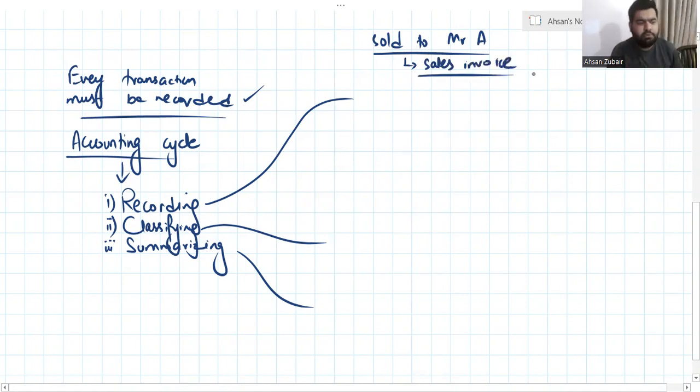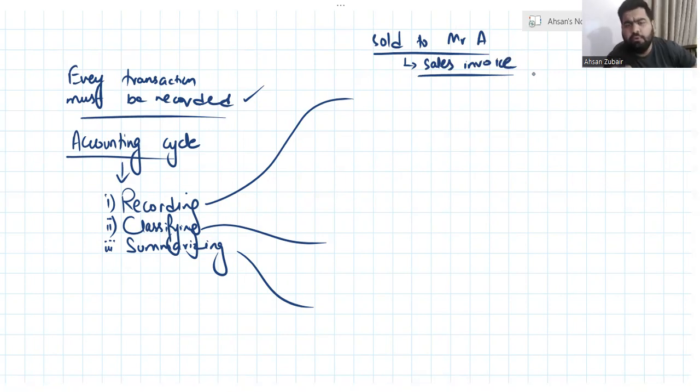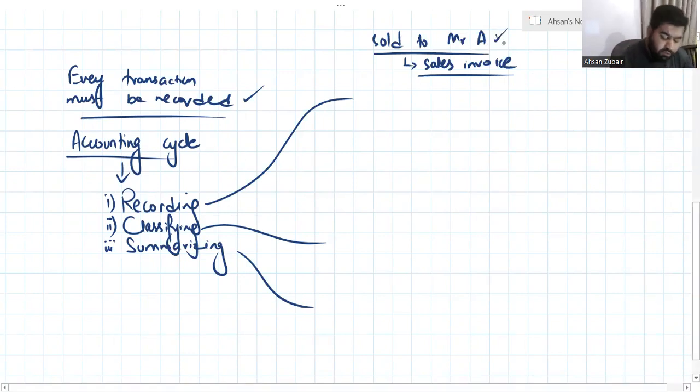When you go to a shop, or to enjoy KFC or McDonald's, when you pay, in return they give you a slip. Basically, that's not the invoice, that's the receipt, but that is the payment proof. That is the proof of the transaction. So for this transaction that I have sold to Mr. A, there is a document that is the evidence for the transaction, that is the sales invoice.